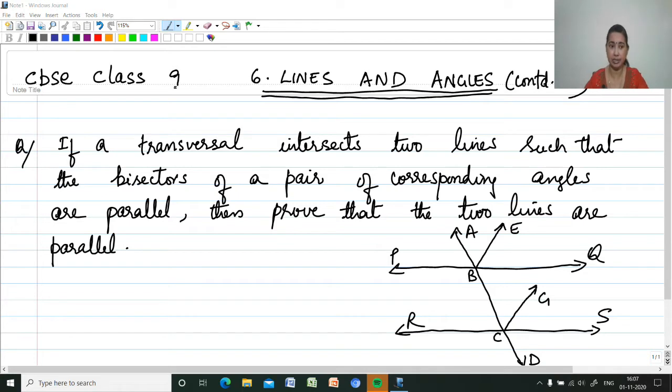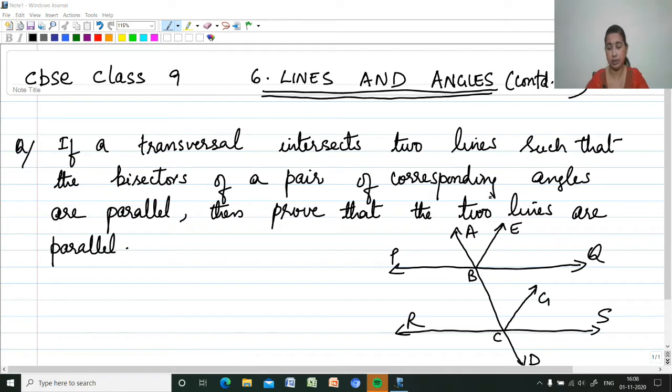Today I am discussing CBSE Class 9 Chapter 6 Lines and Angles. We are continuing the chapter. So I would like to discuss a very important question here. That is, if a transversal intersects two lines such that the bisectors of a pair of corresponding angles are parallel, then prove that the two lines are parallel.